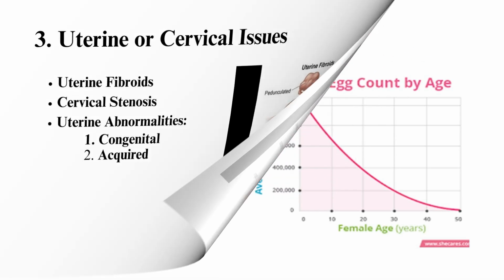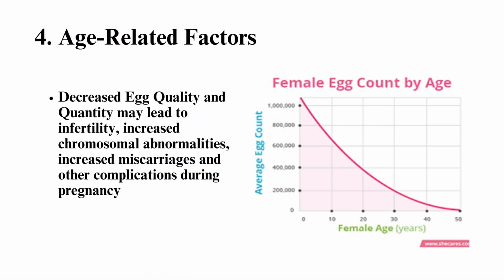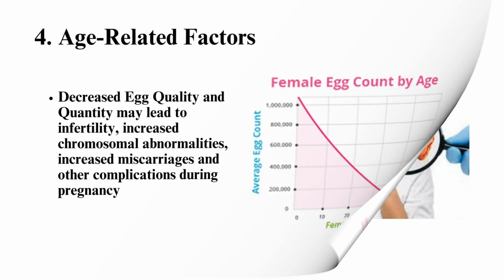Fourth, age-related factors. Decreased egg quality and quantity. As a woman ages, the quantity and quality of her eggs decrease, especially after the age of 35. This can lead to difficulty getting pregnant and an increased risk of chromosomal abnormalities like Down syndrome. Older women may also experience a higher risk of miscarriage and other complications during pregnancy.